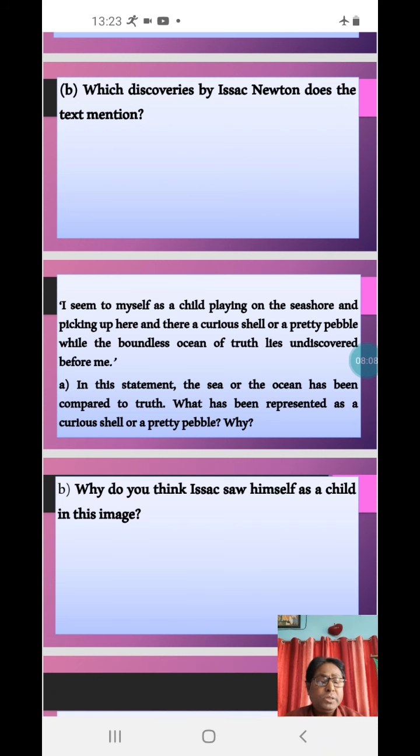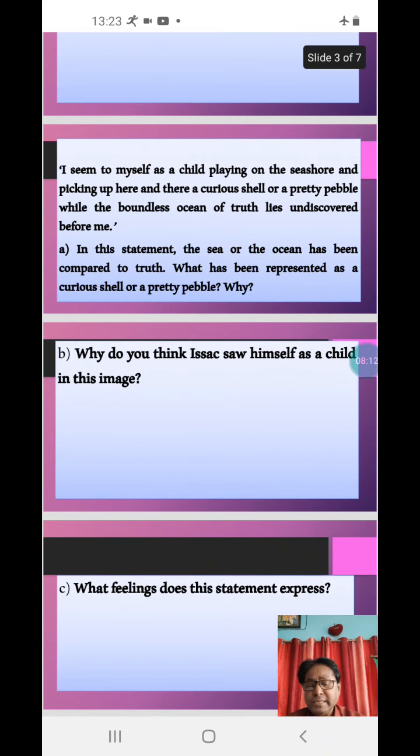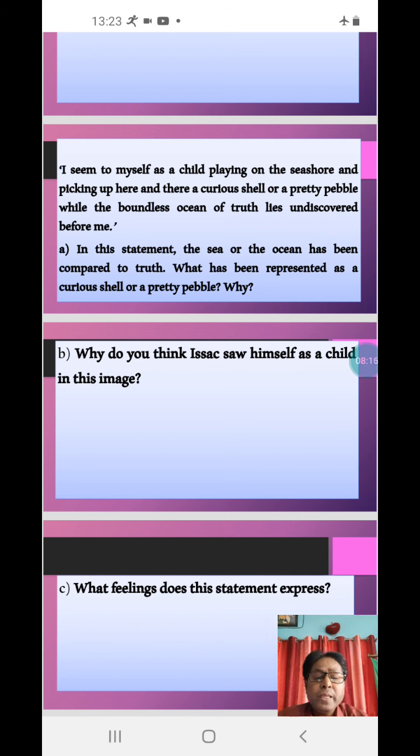Let's proceed to some more questions in the exercise. Question number C. What does question C ask? What feelings does this statement express? This is the statement by Sir Isaac Newton. The question asks you, what does this statement tell about him?